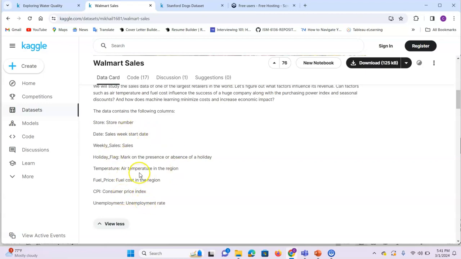And you can find what the sales of Walmart are on that particular day or that particular month. This is a regression problem because you are identifying the sales. Sales is a number. A number is a continuous value. So that means it is a continuous variable. That means it is a regression problem.